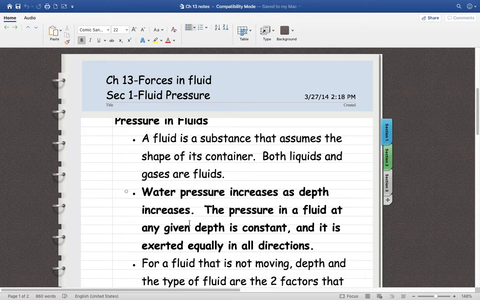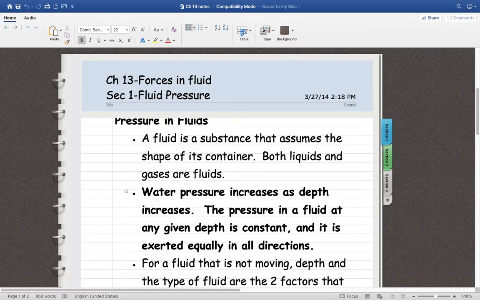If you're a foot under or a meter under or whatever, the pressure is the same at that depth. So a foot underwater in a bathtub, a pool, a river, an ocean, whatever, is all going to have the same pressure. And it's exerted equally, so you feel it on top of you, underneath you, on the sides of you, whatever.